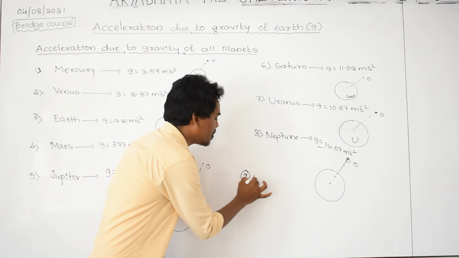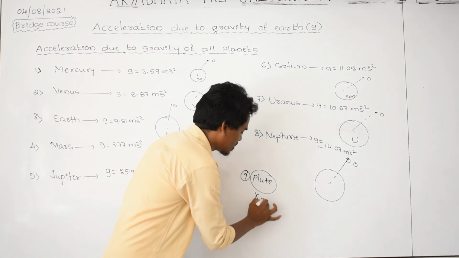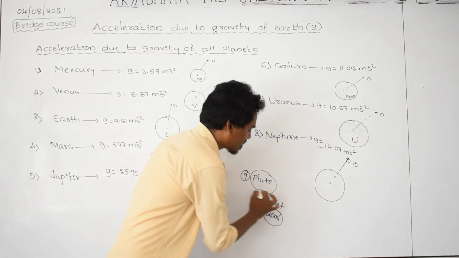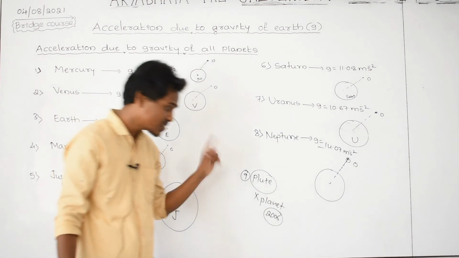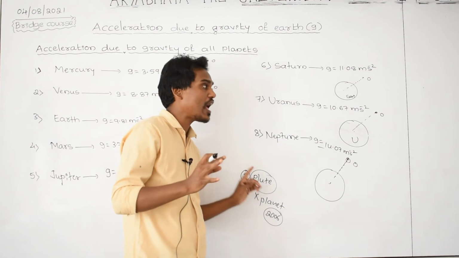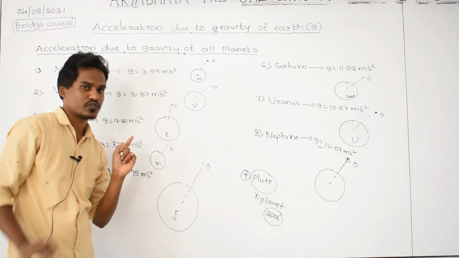And the next one is Pluto. Pluto is not a planet. It is not a planet. In 2006, it was removed from the list of planets because its mass is very small as compared with the mass of all these planets.